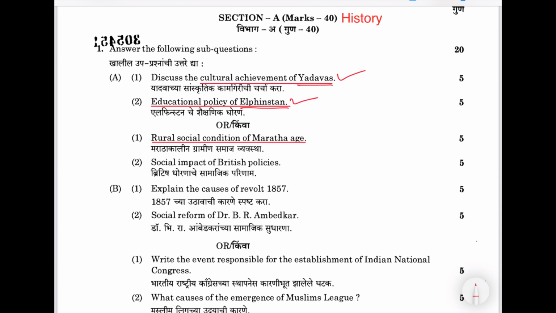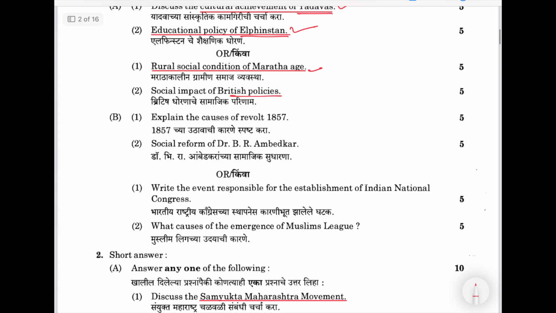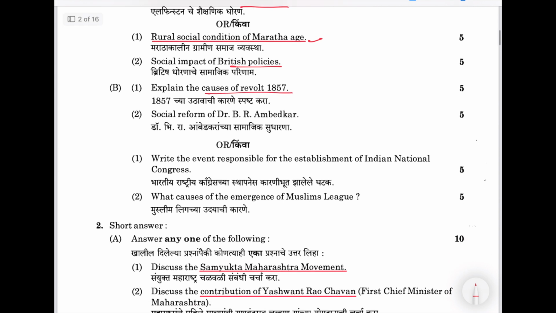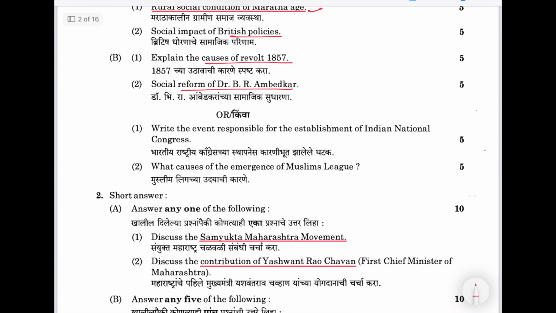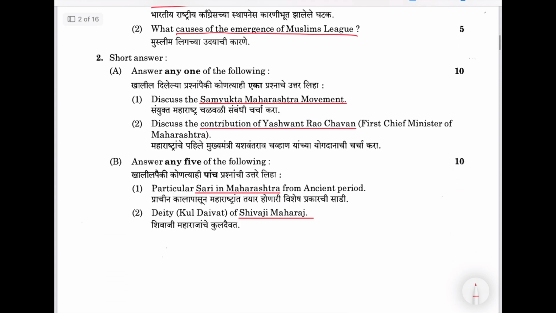Rural social condition of Maratha age. Then social impact of British policies. Yeah, this is a modern India question. Explain the causes of the revolt of 1857. Then social reforms of Ambedkar. Write the events responsible for the establishment of the National Congress. Then causes of the emergence of the Muslim League. Discuss the Sanyukta Maharashtra movement. Again a Maharashtra question. Discuss the contribution of Yashwantrao Chavan, first CM of Maharashtra.